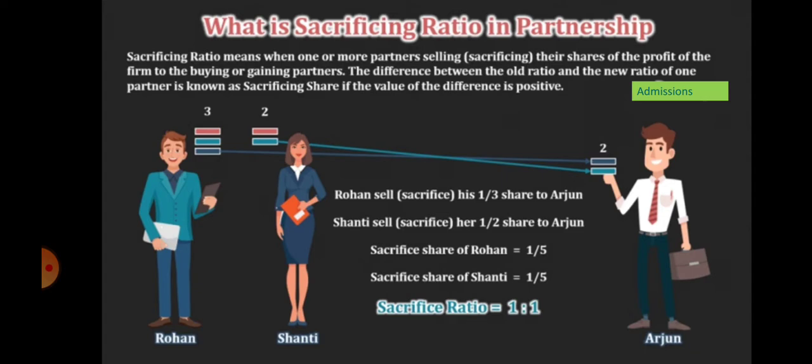The sacrifice share of Rohan is equal to 1/5 and the sacrifice share of Shanti is equal to 1/5. The sacrifice ratio of Rohan and Shanti is equal to 1:1. Arjun got 2/5 share of profit.